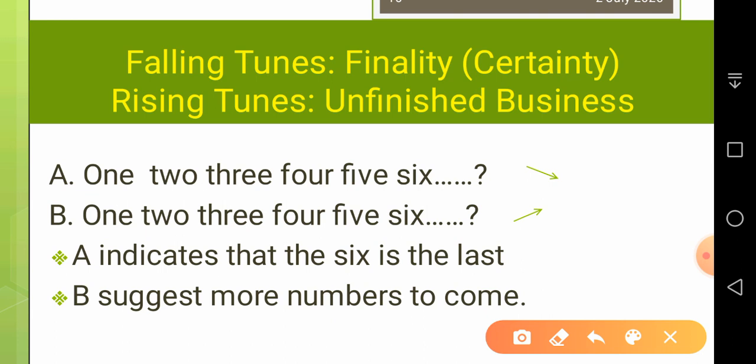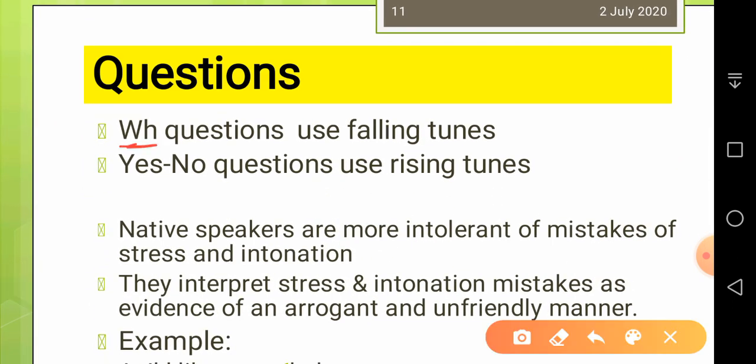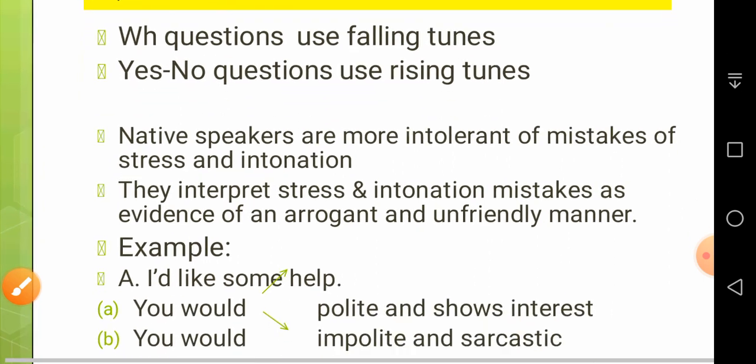Now you can again utter these two phrases, 1 2 3 4 5 6. Falling, so here finished. Now see, 1 2 3 4 5 6, and it means there is more information to come. So questions: WH questions use falling tunes, and yes-no questions use rising tunes.